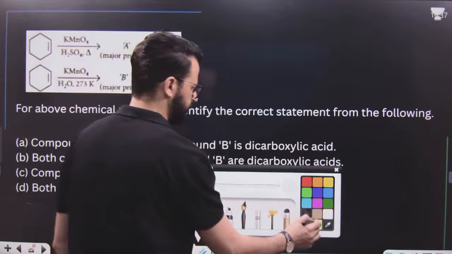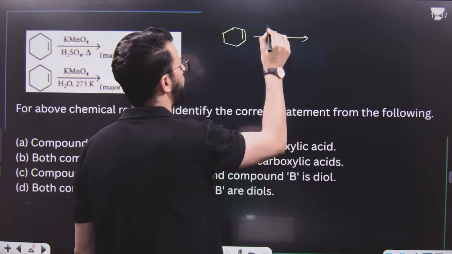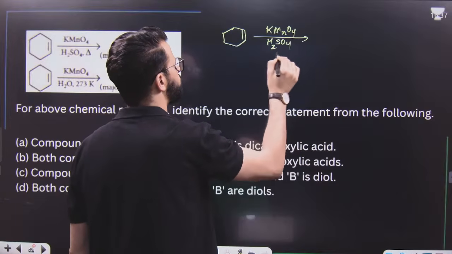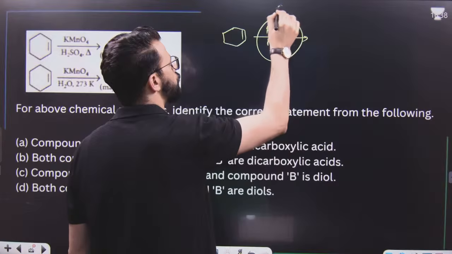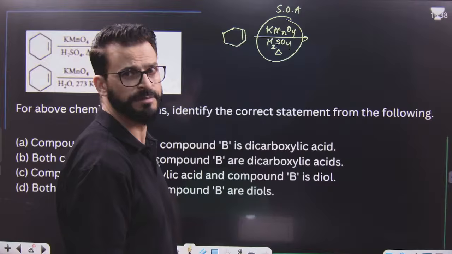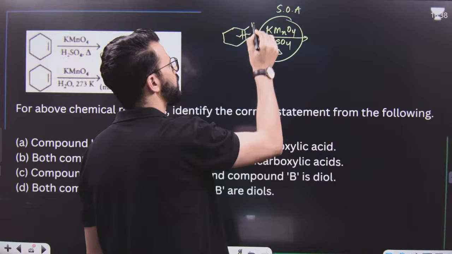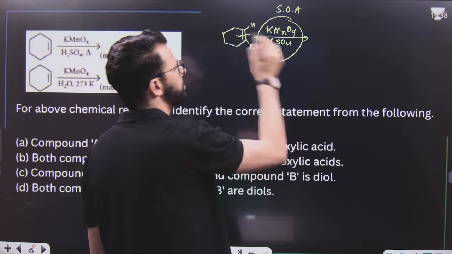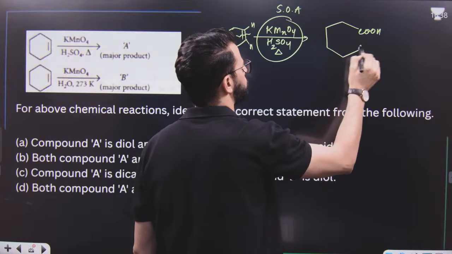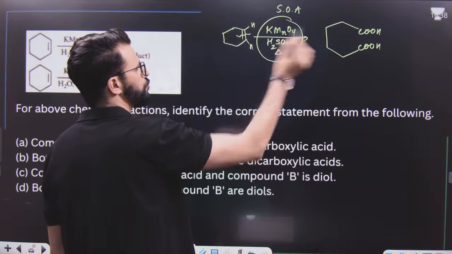The question is like this. It is a cycloalkene, which is treated with KMnO4, H2SO4, that means acidic KMnO4, which we know is a strong oxidizing agent. What will a strong oxidizing agent do with an alkene? If it is having CH, then you have to break this one and convert CH into COH, that means it becomes COOH. This carbon and this carbon become COOH and all the CH2 groups remain there.